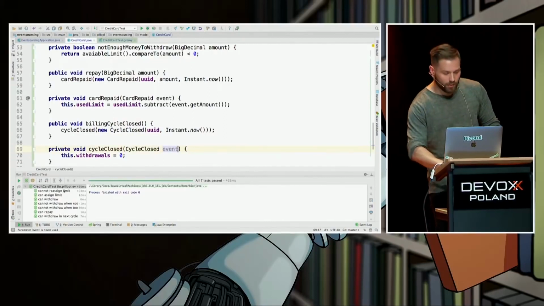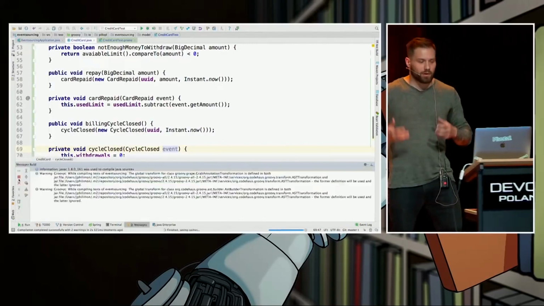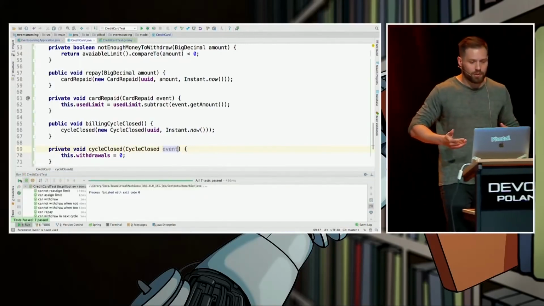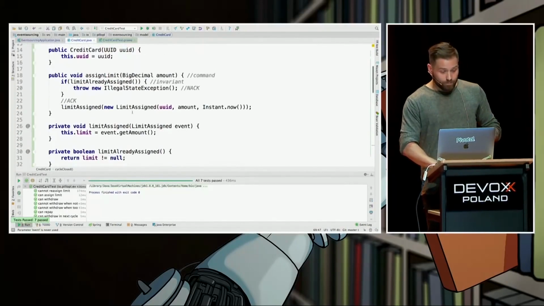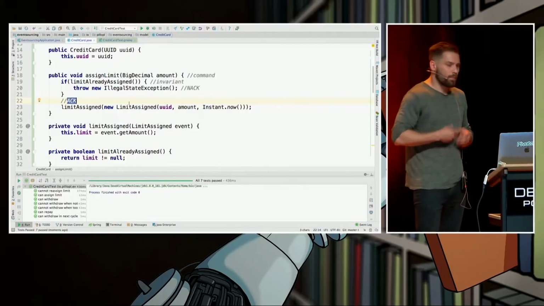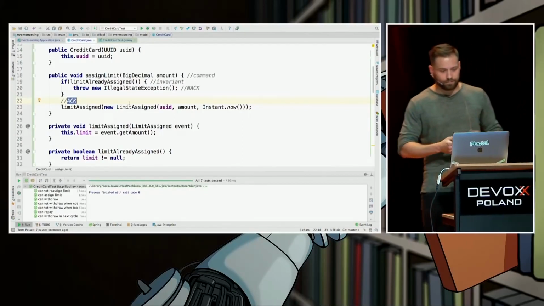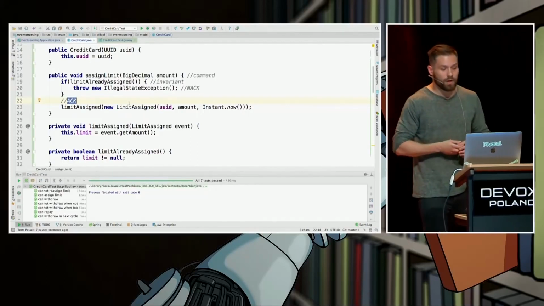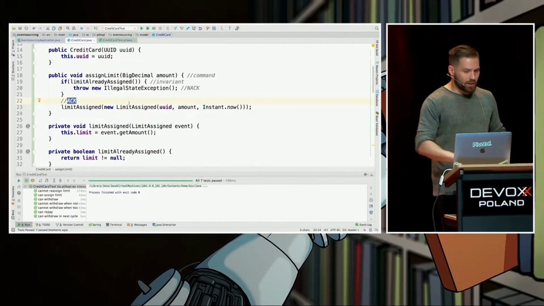So let's check whether our tests are passing, by the way. We didn't change anything in the contract of our code. It should be an implementation detail. Yeah, they are green, cool. So we have the events, but they will be garbage collected in no time, right? So we want them to be somewhere, maybe in our database, because we want to get the state of our credit card later on. So how do we persist our credit card?